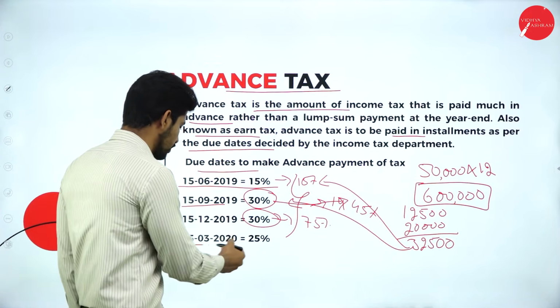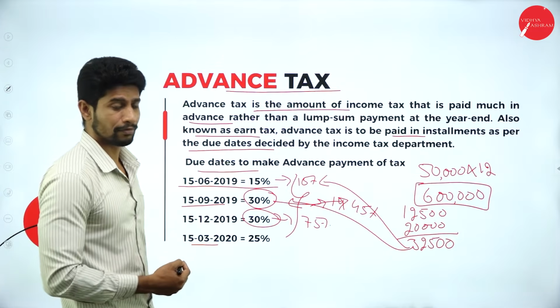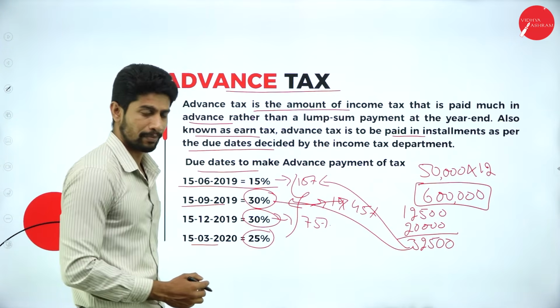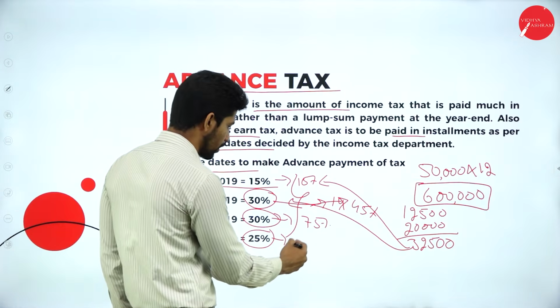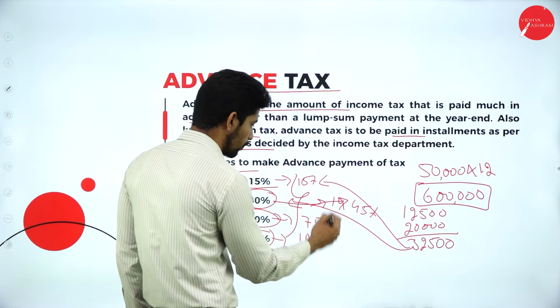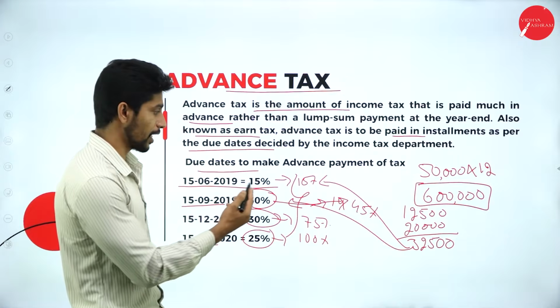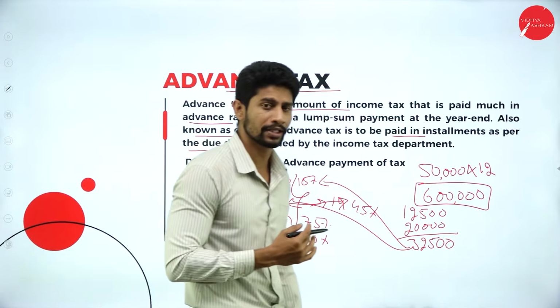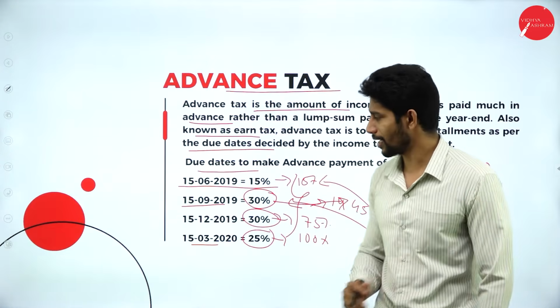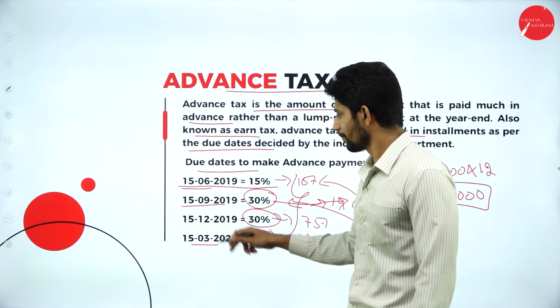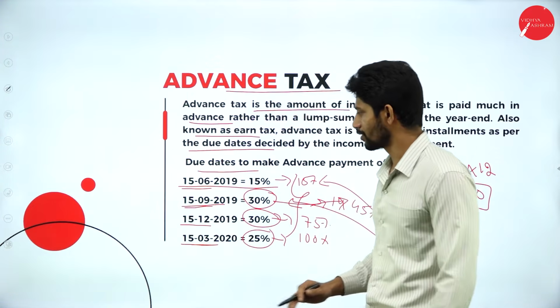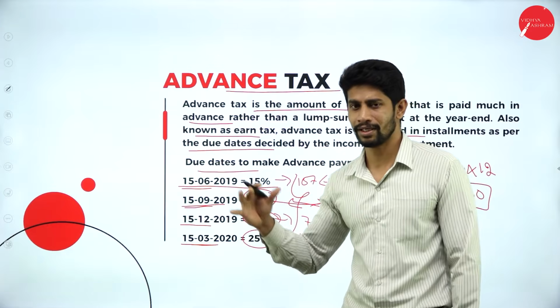Next, the fourth installment is on March 15th of every year, 25% of your total tax payable. So by the end of the fourth installment, you are supposed to pay all 100% of the tax you are supposed to pay. So totally we have 4 installments as per the income tax rules: 15th June, 15th September, 15th December and 15th March. On these dates you are supposed to make the payments.